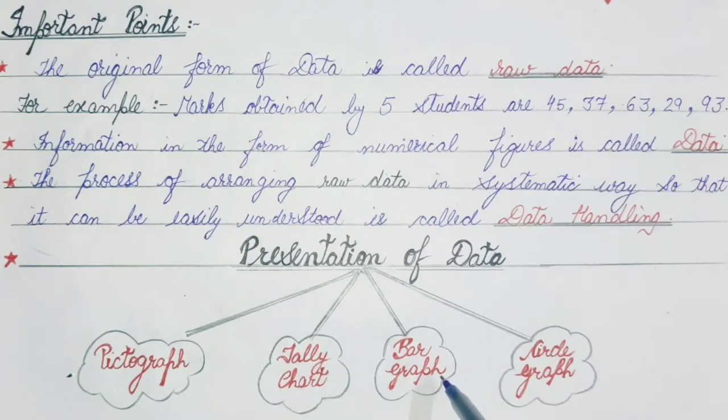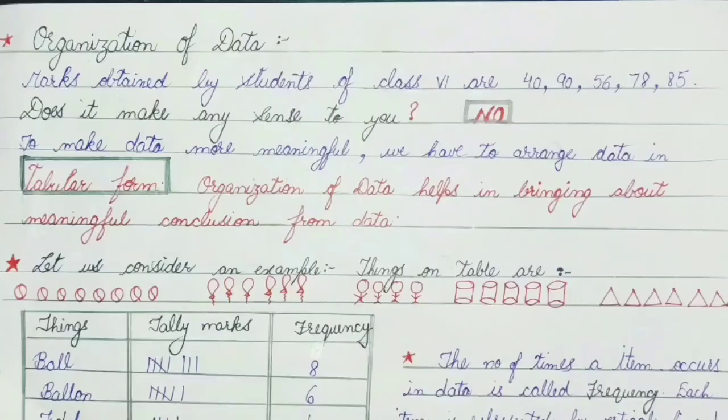Third is the bar graph, in which we represent our data in the form of rectangular bars. And at last, the circle graph, in which we divide the whole circle into different sections. They are called fractions. Clear everyone?